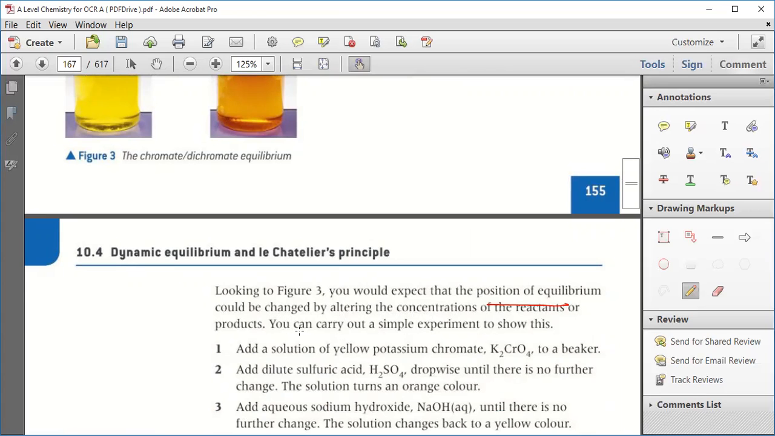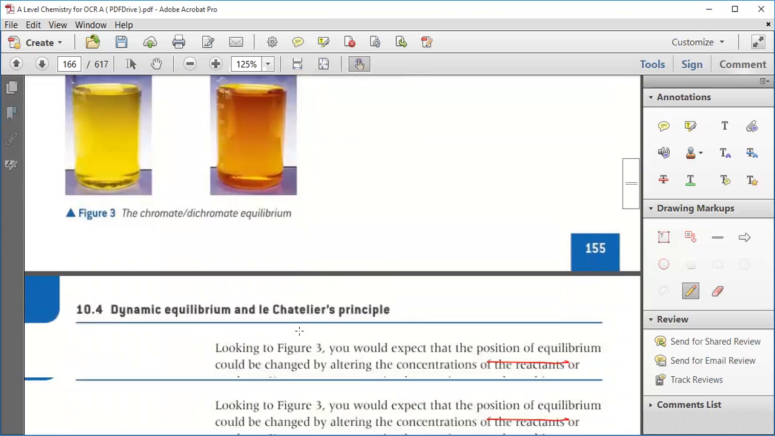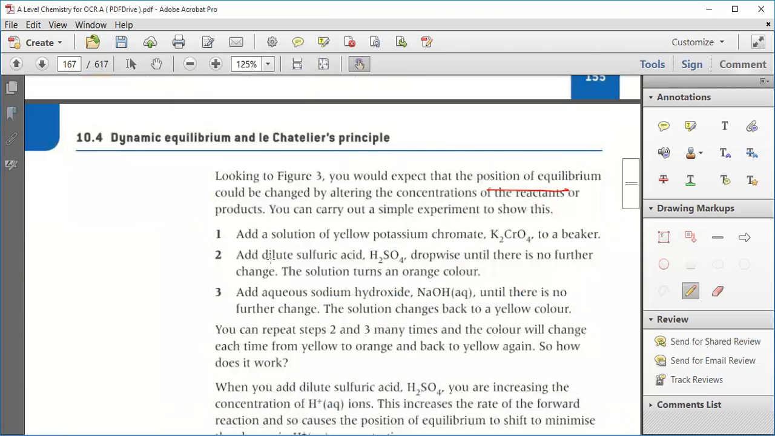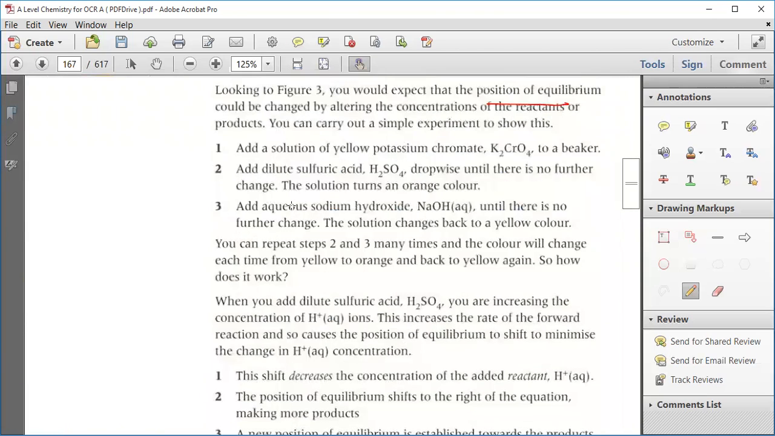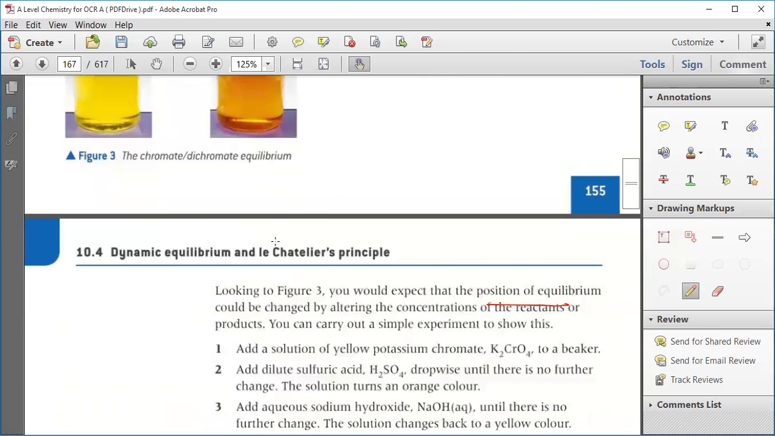Sir, yes. Can we stop it here because we haven't done this yet in school? Okay, fine. We will just finish this point, then we will do the rest. Just we will finish this particular thing, what this Le Chatelier is about.